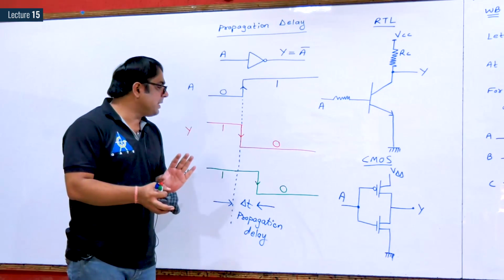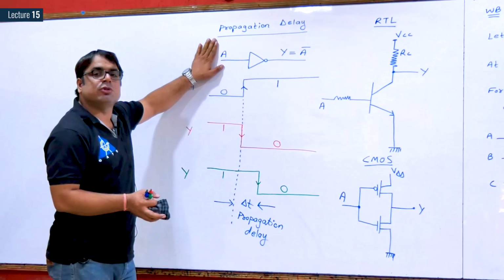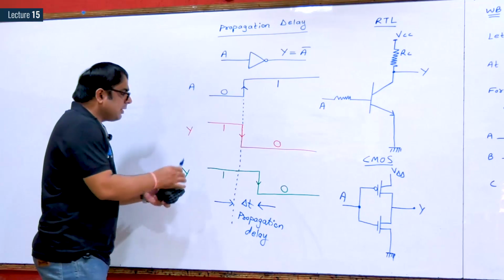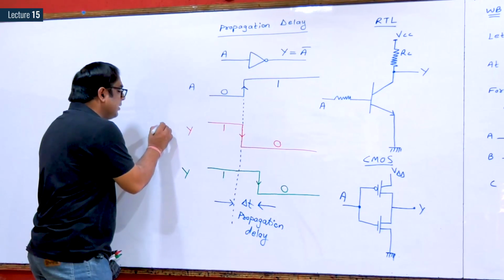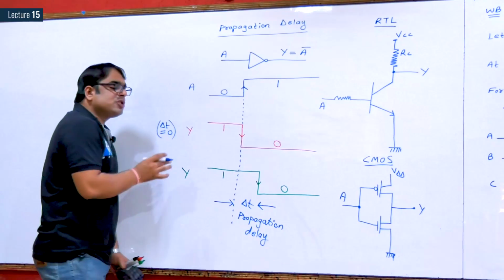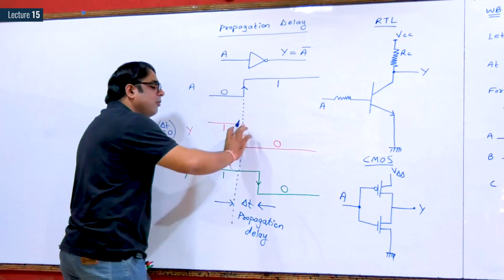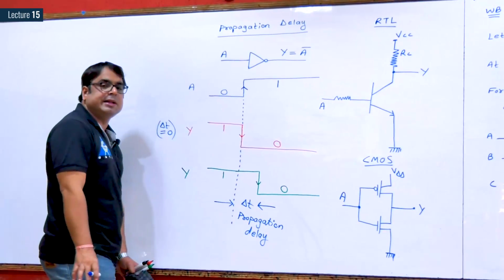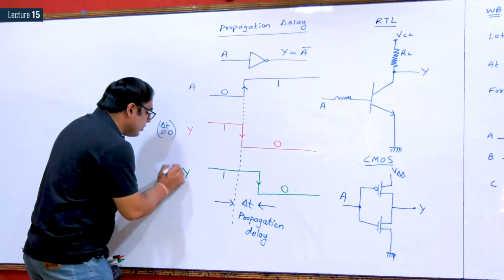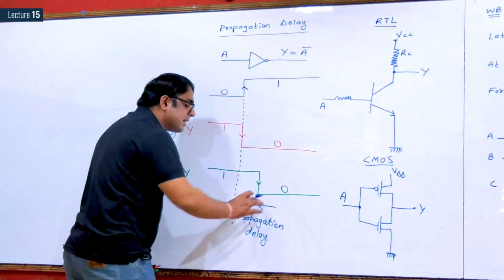That simple concept is, see, there is a propagation delay in this NOT gate, but what you do, first you draw the output considering delay equal to 0. First, you do not consider any delay in the circuit, you just draw the output without considering the delay. Then what you have to do is simply shift the waveform to the right-hand side by delta t.